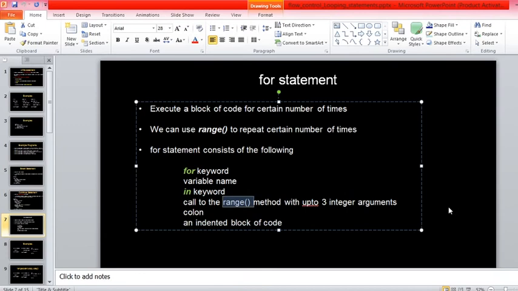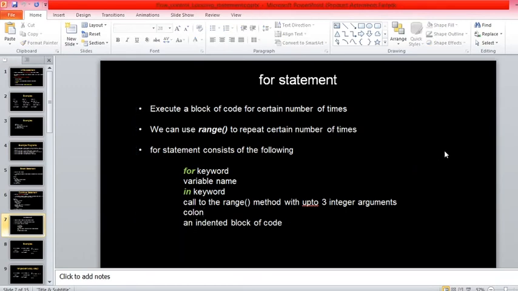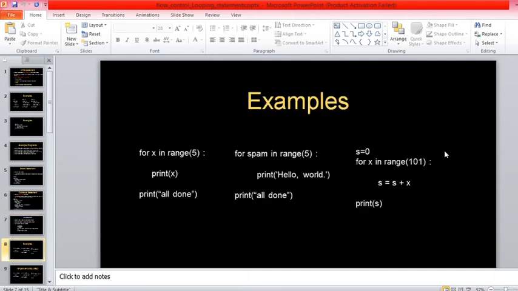Followed by that, a for statement should have a colon, as we did with the if statement or else statement or with the while loop. So we have to end this for statement with a colon. Then we have to write the block of code to be repeated. An indented block of code we have to include in the for loop. So this is the syntax of the for loop. Right, now how to write the for loop? Look into this one now.